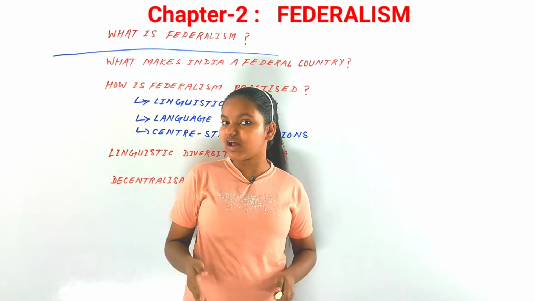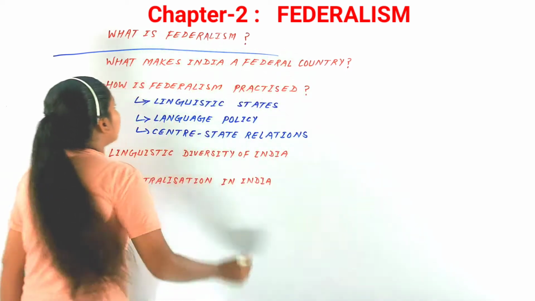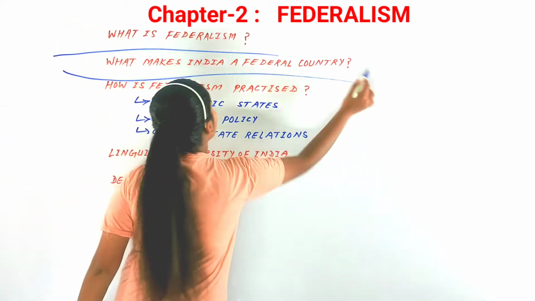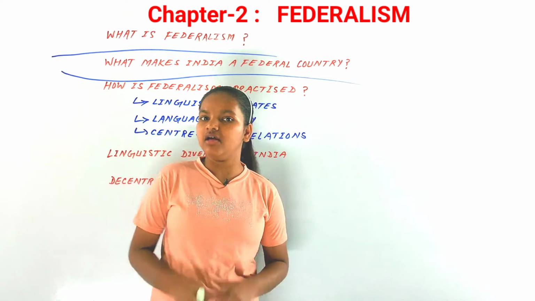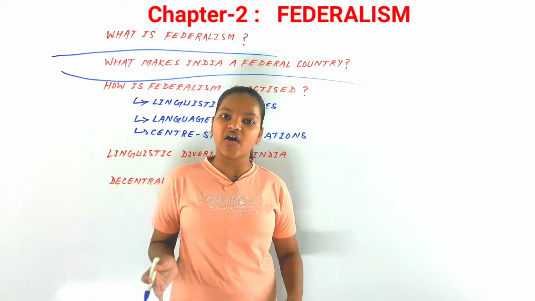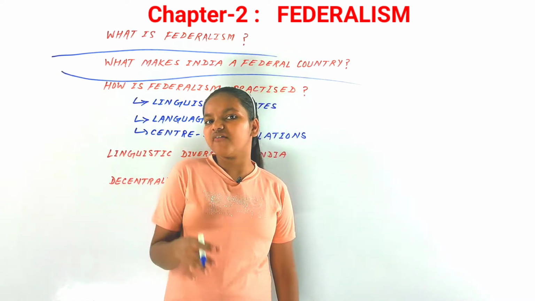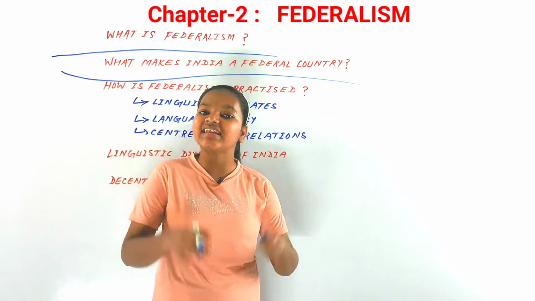That is, federation varies from one to another. Now our next topic here is what makes India a federal country. So what makes India a federal country? Now, as we have seen the cases of Belgium and Sri Lanka, those are very small countries compared to India, but still had a very great diversity.